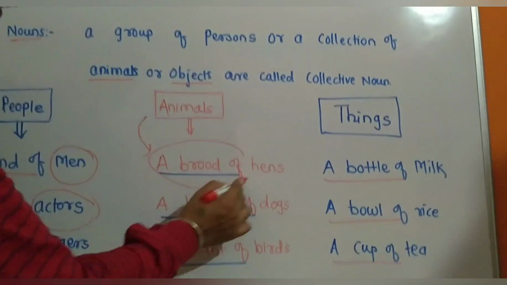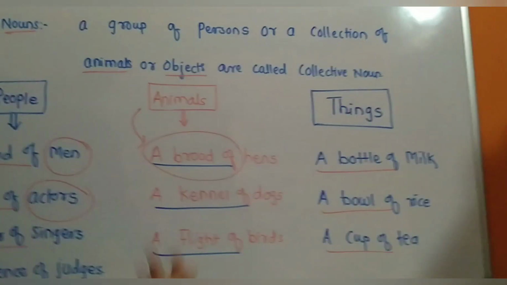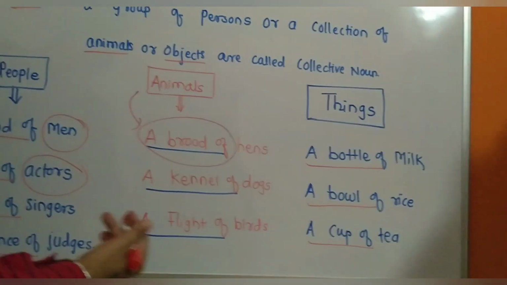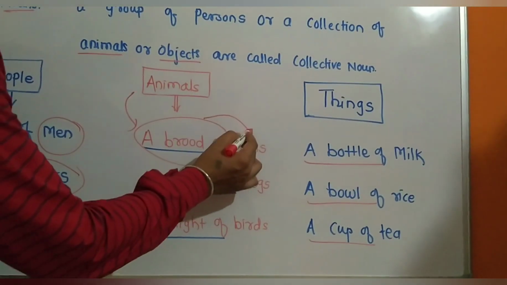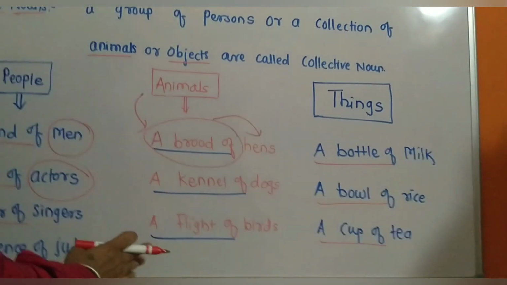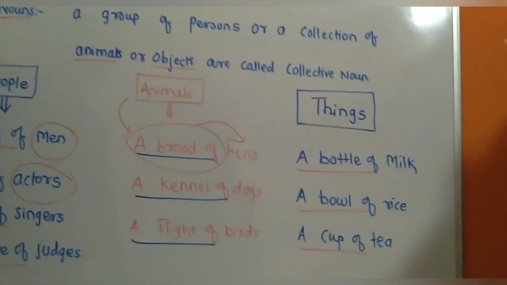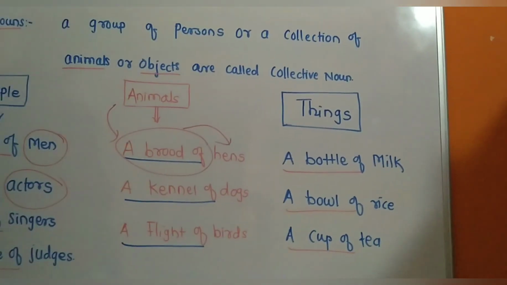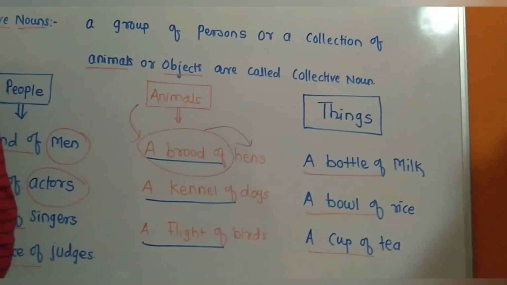These words indicate collections of nouns. Hens, a kennel of dogs, a flight of birds. So these are examples of animals in collective nouns.